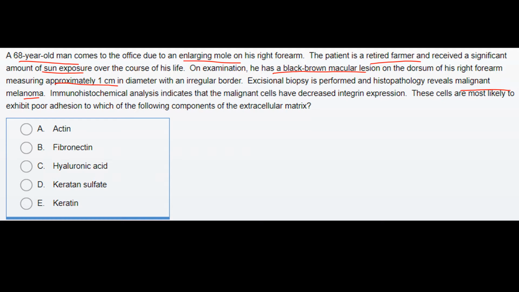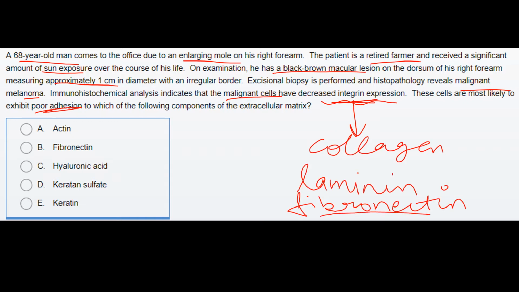Immunohistochemical analysis indicates that the malignant cells have decreased integrin expression. These cells are most likely to exhibit poor adhesion to which of the following components of the extracellular matrix? So simply, this question is asking to which of the components integrin is attached. So integrin attaches to the extracellular matrix mainly with collagen, laminin and fibronectin. So the answer to this question will be fibronectin.